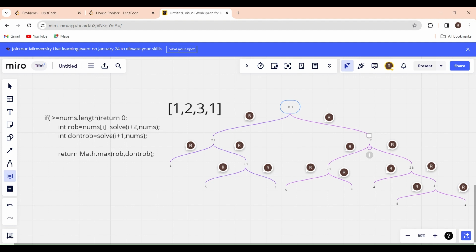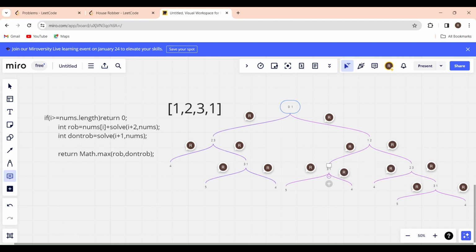Okay, so now we will check whether the index has been calculated previously. I think no, right? It is not calculated previously, right? So we will check for 1, right? Okay, and let us check for 1. So from 1, where can we go? We can go to 3 and we can go to 2. So if you observe here, we have already calculated the answer for 3.